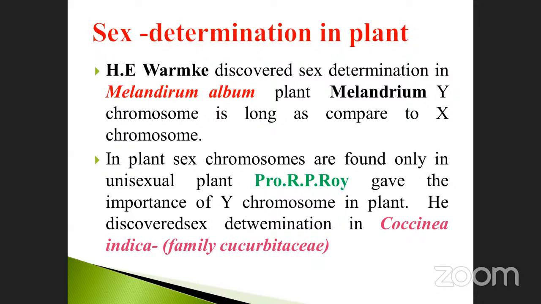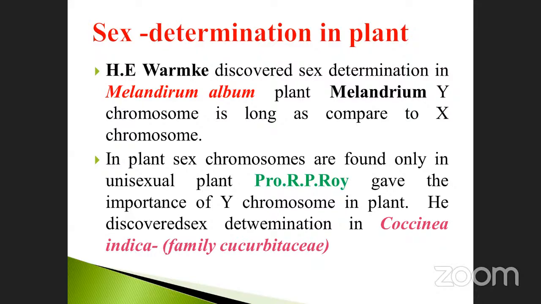Sex determination was first discovered in the plant Melandrium album. Who is the scientist? H.E. Warmick. In the plant Melandrium, the Y chromosome is long as compared to the X chromosome. It is very, very important. In the Melandrium plant, which chromosome is very long? Sometimes they may ask which chromosome is very short.